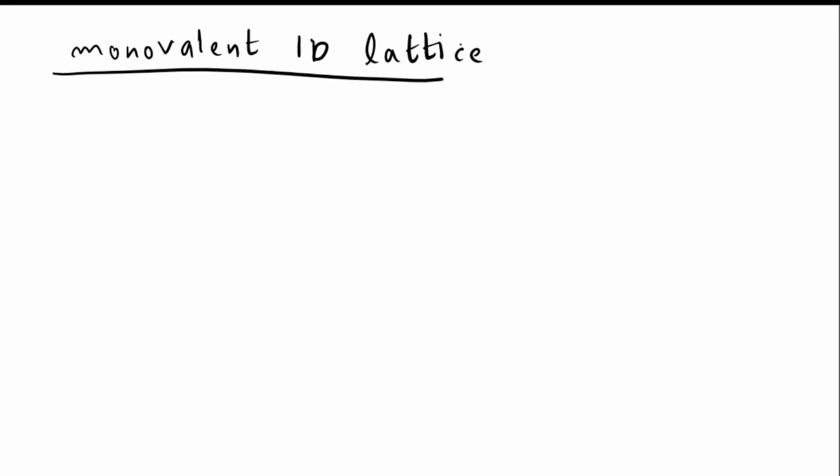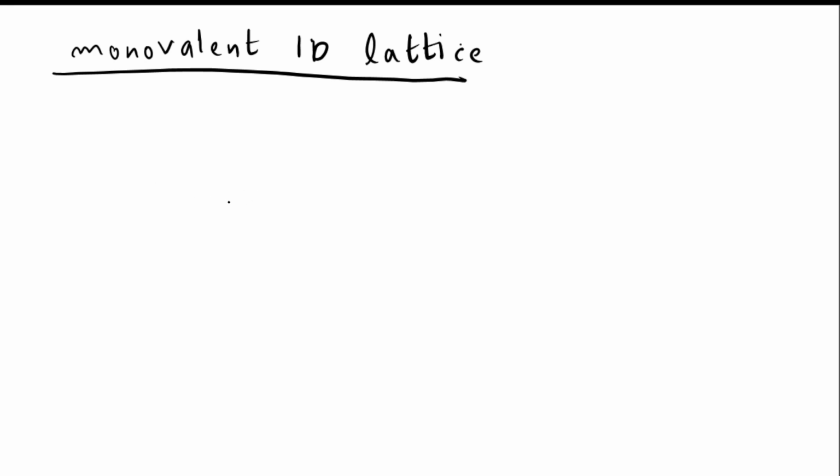Now let us get back to the main question. Let us consider a monovalent 1D lattice. If you have read the Kronig-Penney model, you would have noticed there are two ways of representing the E-k diagram, the band diagram of a solid: the extended zone scheme and the reduced zone scheme.